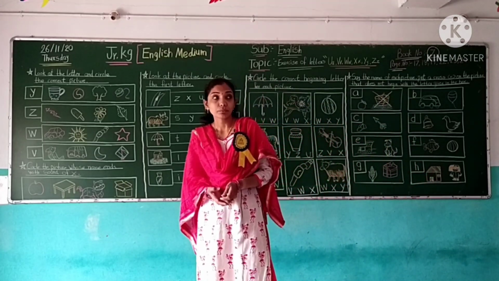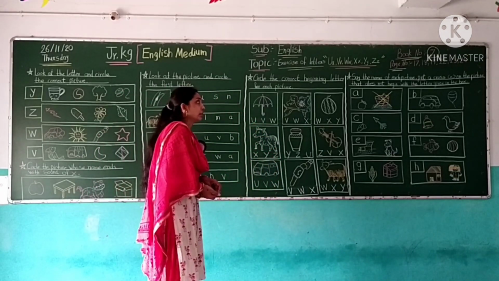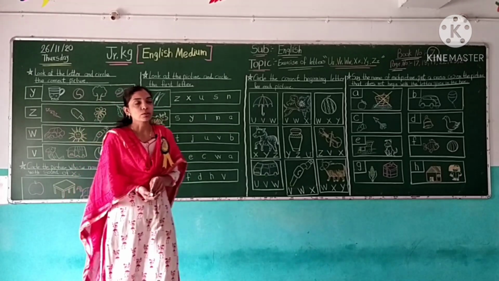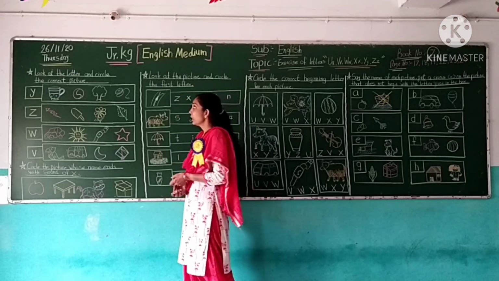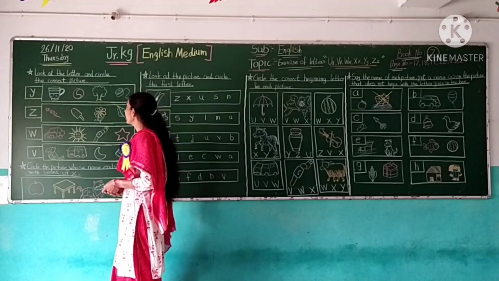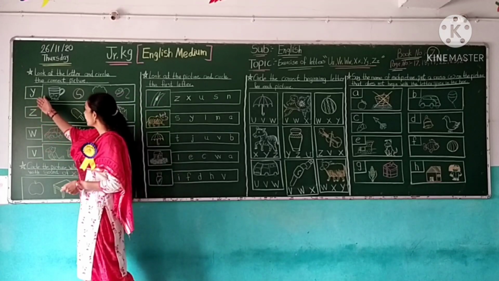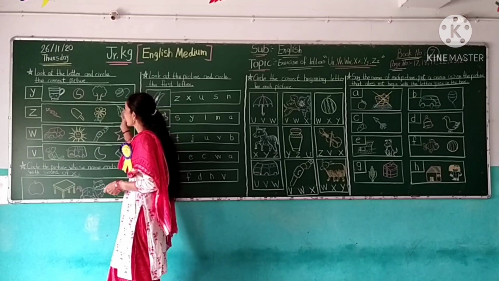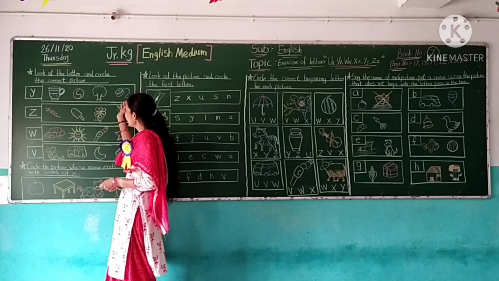and Z. This exercise write in book number 7. So my students, today our first exercise is look at the letter and circle the correct picture. So here write some letter and here drawn some picture. Look at the letter and find the correct picture.